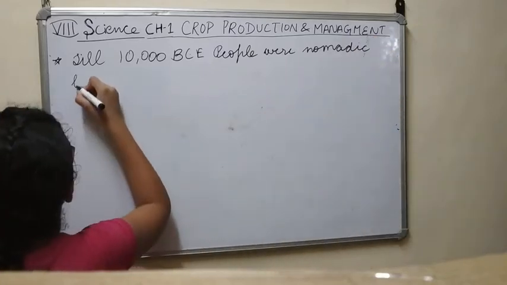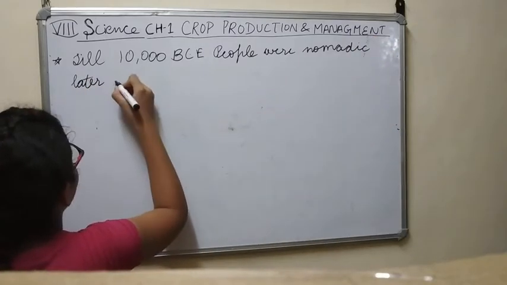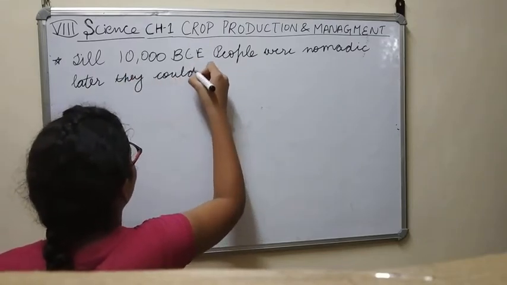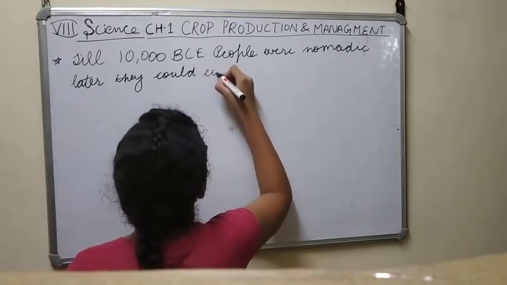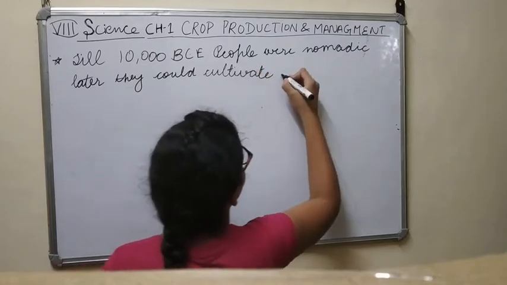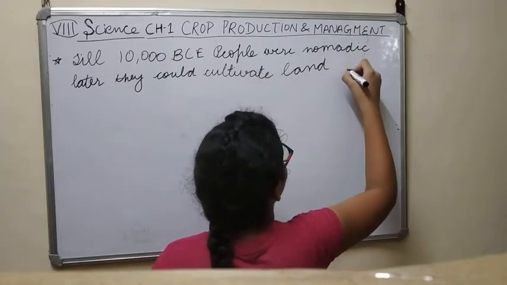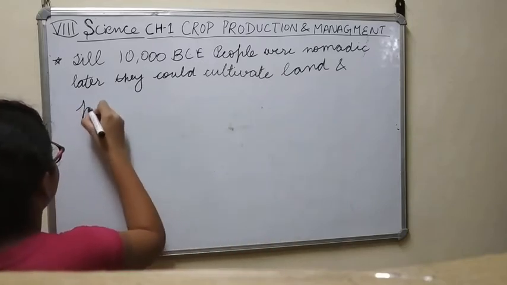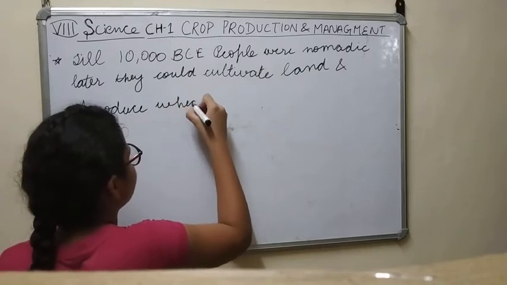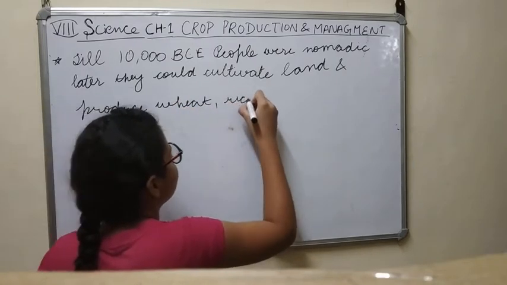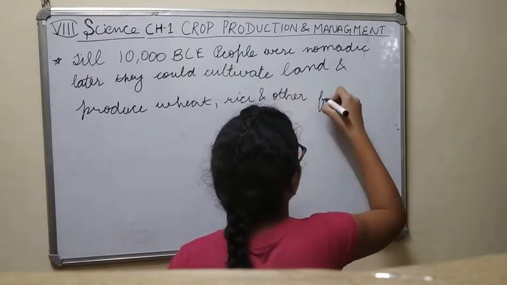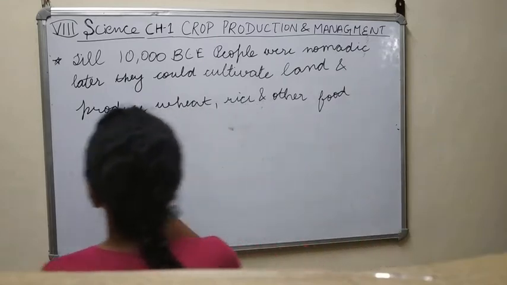Later, they could cultivate land and produce wheat, rice and other food crops.